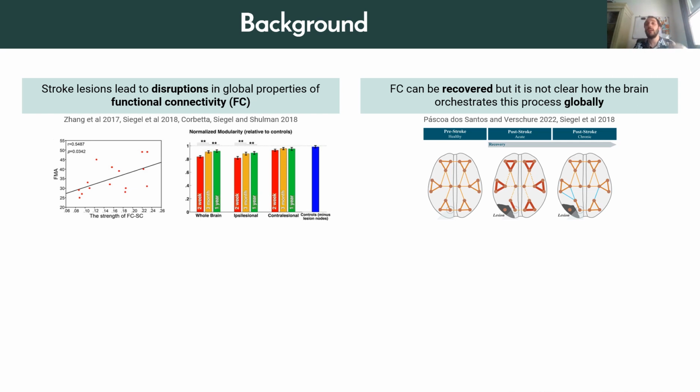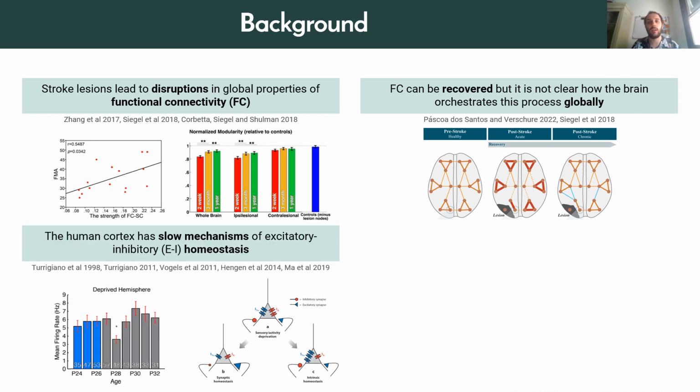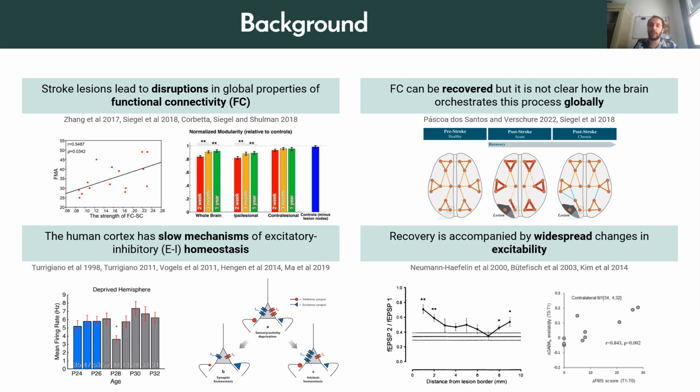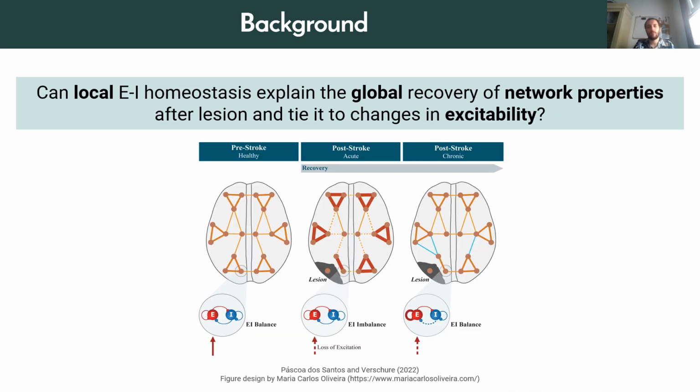What we do know is that the areas that were previously connected to the lesion experience a great loss in the levels of incoming excitation. And we also know that the cortex has homeostatic mechanisms that compensate for these perturbations and recover excitatory-inhibitory balance. And when we look at the brain of post-stroke patients and also rodent models, we see signatures of these mechanisms, such as increased excitability around the lesioned area.